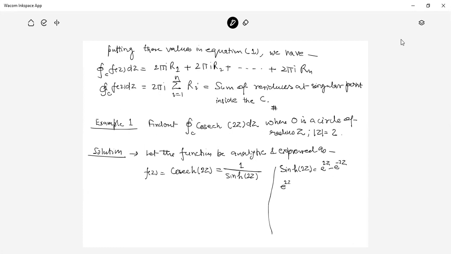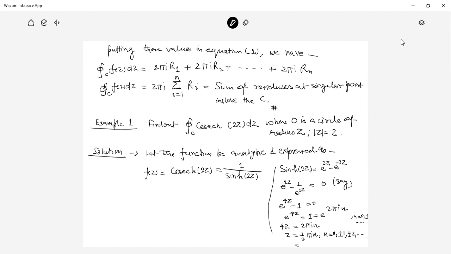So e raised to the power 2z minus 1 upon e raised to the power 2z is equal to 0, so e raised to the power 4z minus 1 is equal to 0. e raised to the power 4z is equal to 1, which is e raised to the power 2 pi i n, where n is 0, plus minus 1, etc. So 4z is equal to 2 pi i n, so z is equal to pi i n by 2, where n is 0, plus minus 1, plus minus 2, etc.